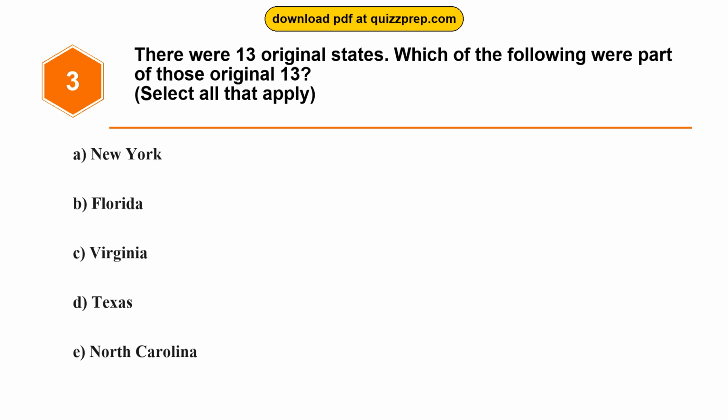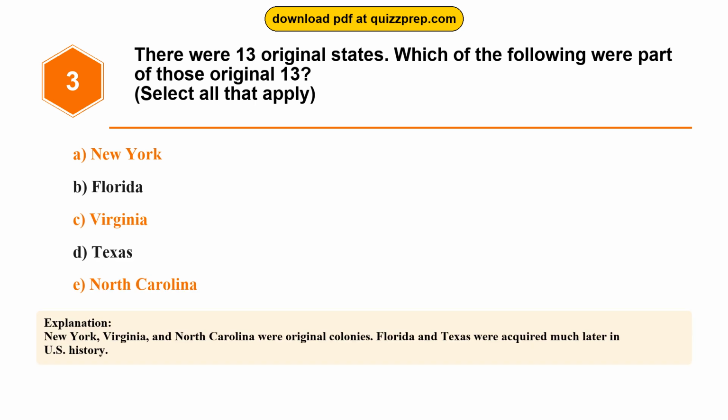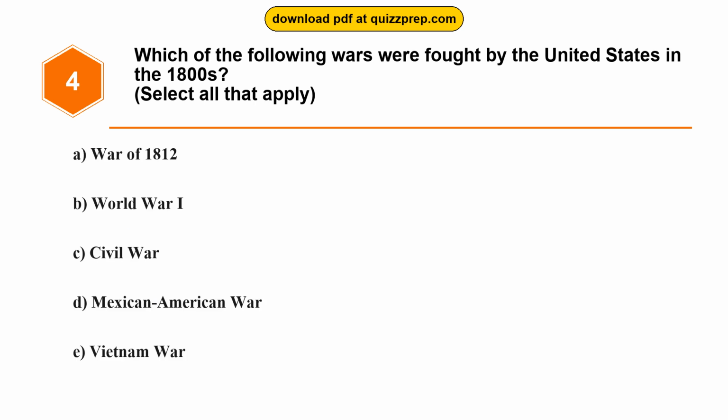Question 3. There were 13 original states. Which of the following were part of those original 13? Option A, New York. Option B, Florida. Option C, Virginia. Option D, Texas. Option E, North Carolina. The correct answers are options A and C and E. New York, Virginia, North Carolina. New York, Virginia, and North Carolina were original colonies. Florida and Texas were acquired much later in U.S. history.